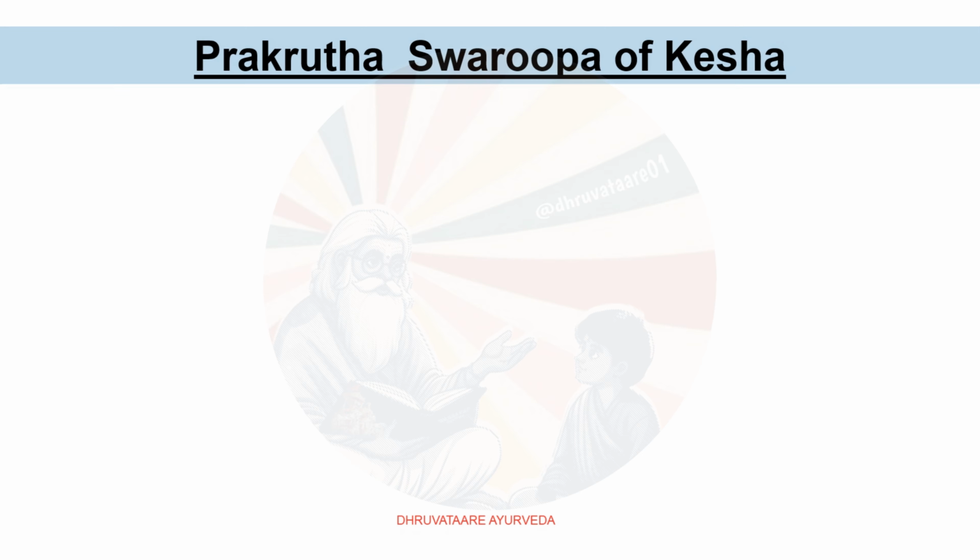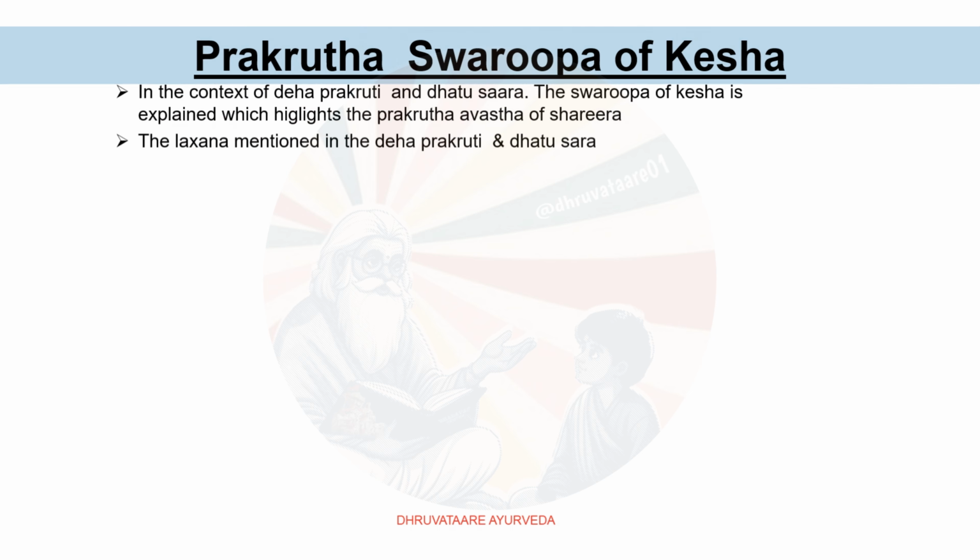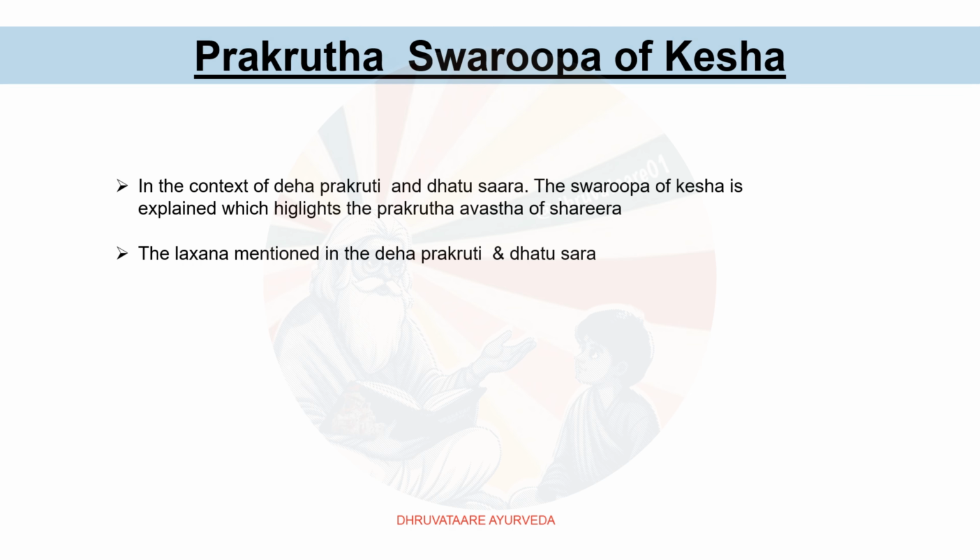Prakruta Swarupa of Kesha. In the context of Deha Prakriti and Dhatusara, the Swarupa of Kesha is explained, which highlights the Prakruta avastha of Sharira. The Lakshana mentioned in the Deha Prakriti and Dhatusara. Vata Prakriti.